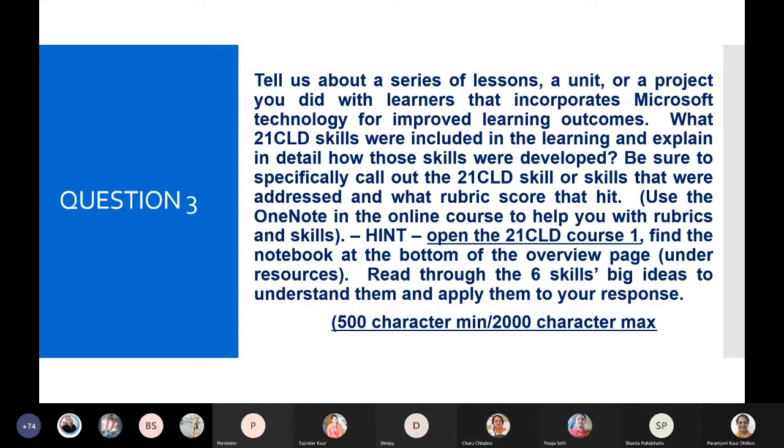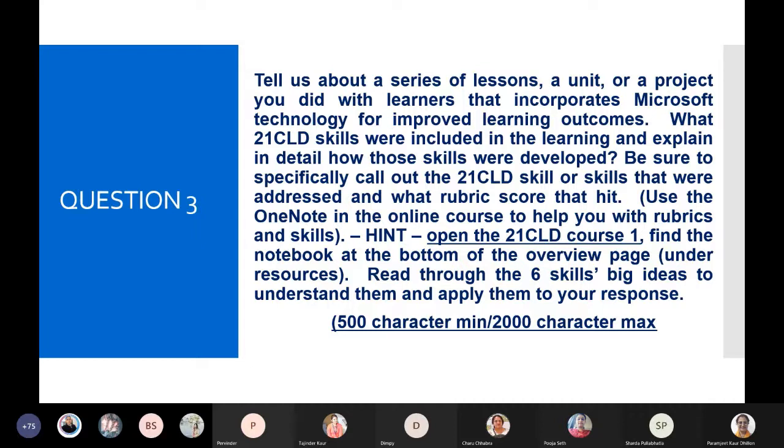We did it for our MCE course, and we have access to that OneNote, and the link is also there in this presentation, which we can use. But we have to be very specific about all those skills and link our projects accordingly. We have n number of projects, and we just have to match them accordingly. The question is big, but the answer is not that big.